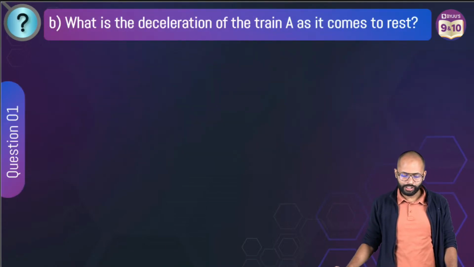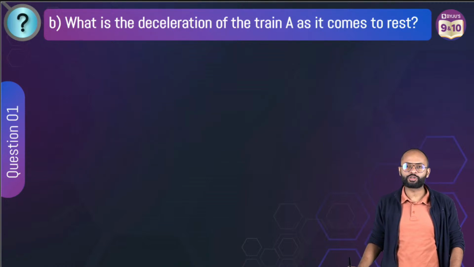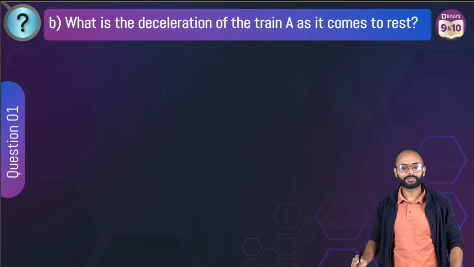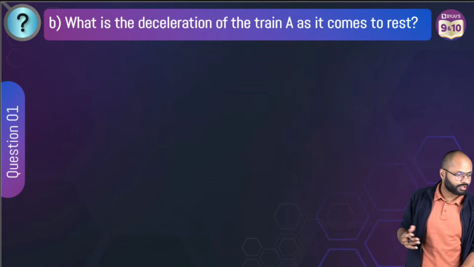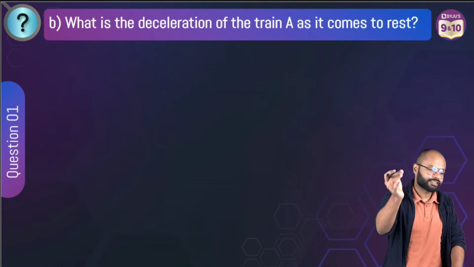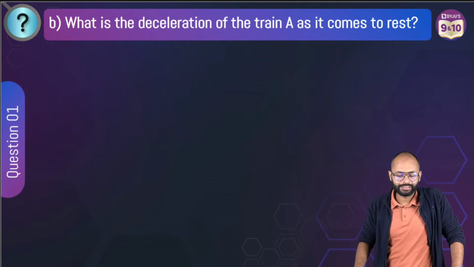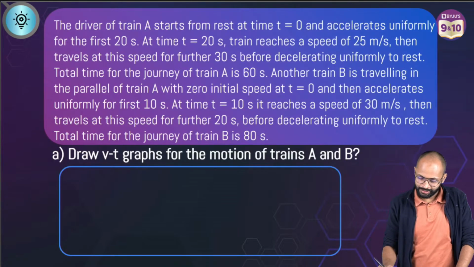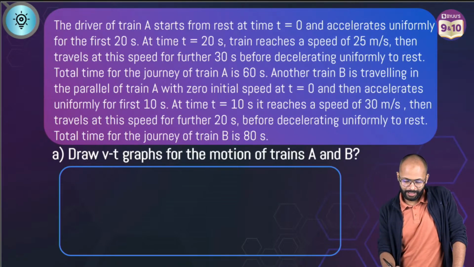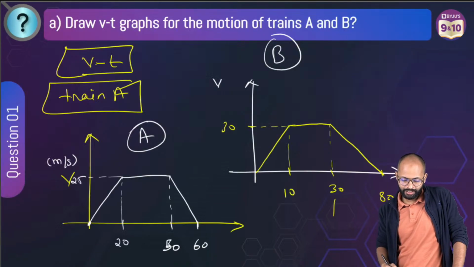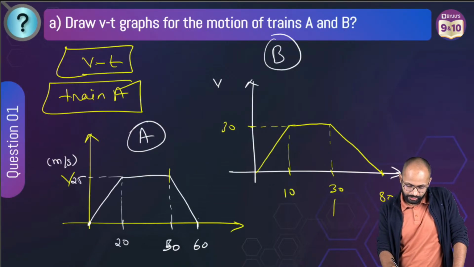Come ahead. What is the deceleration of train A as it comes to rest? The graph that you have drawn, all the answers are hidden in it. Sure? Very good. All of the answers are inside the graph you made. How? Look carefully. Sir, what graph did we make? We have to find the deceleration of train A, that is, we have to find this, the slope.